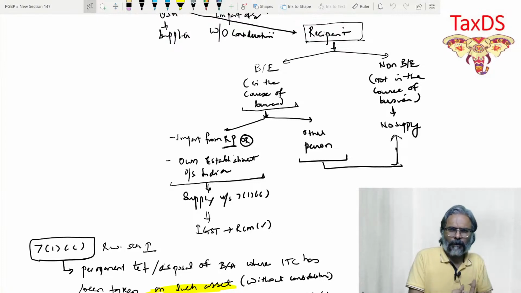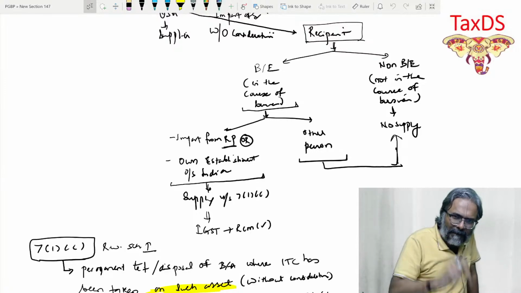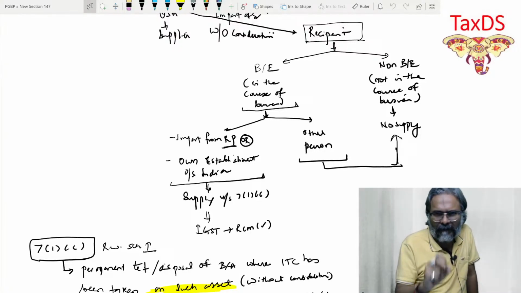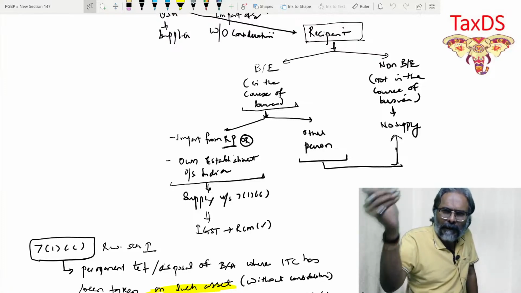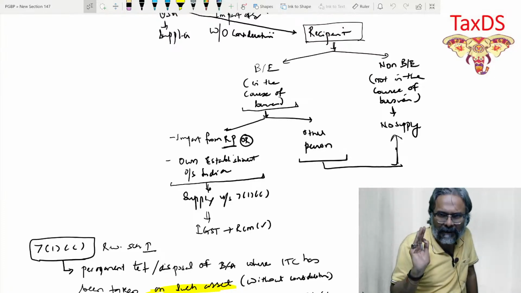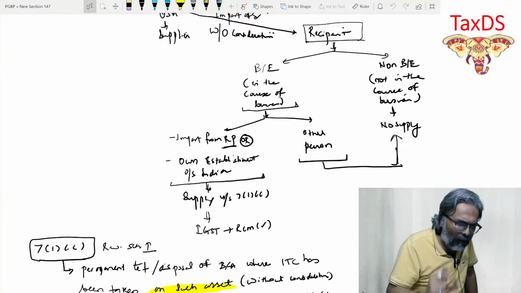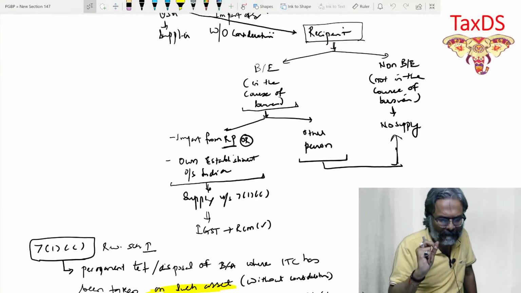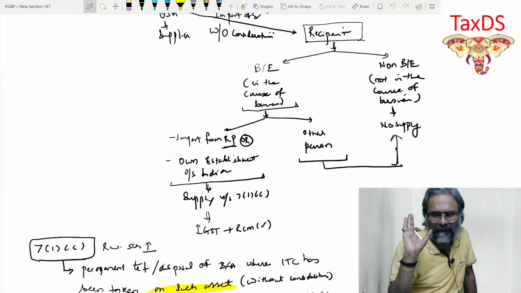Not all the topics, students, have the same approach. The approach which I'm going to take in this topic would be quite different from the approach which I might take in the subsequent topic, and you yourself will come to know. Each topic has a strategy. Here, the strategy in this topic lies in how you write the answers. That happens to be the core strategy as far as the topic is concerned.